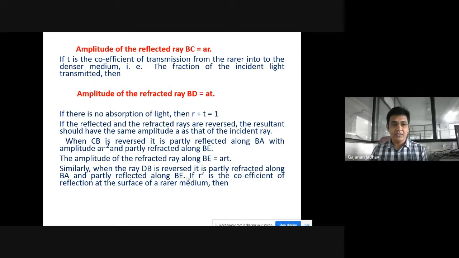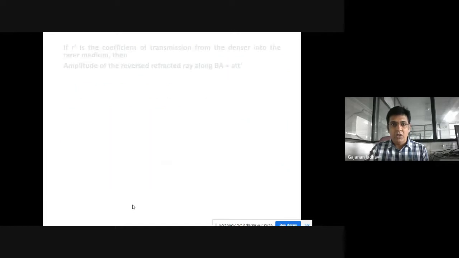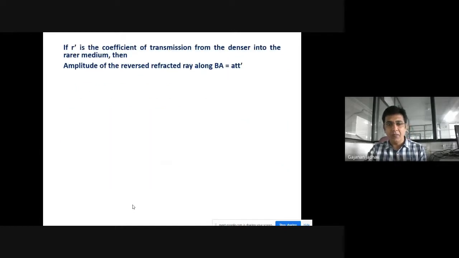And then the amplitude of the refracted ray along BE, I have taken it as ART. Later on, I told you that the amplitude of the reflected ray along BE, we are moving back now, will be equal to ATR dash. If R dash is the coefficient of transmission from the denser into the rarer medium, then the amplitude of the reverse refracted ray along BA can be written as ATT dash.